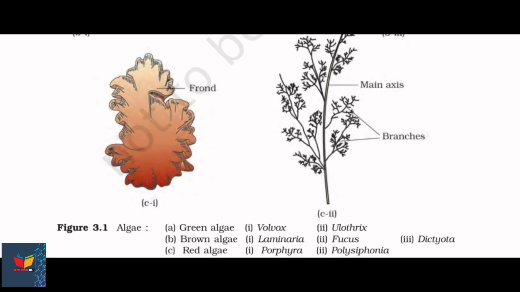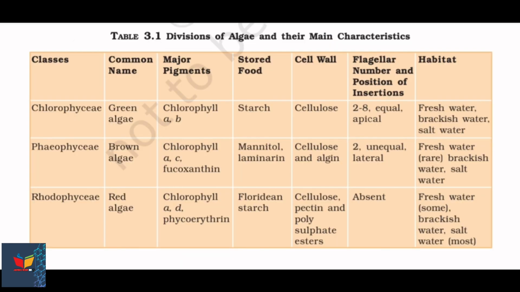Now this figure represents red algae, Rhodophyceae. First, figure C1 represents Porphyra showing frond, and second figure represents Polysiphonia showing main axis and branches. Last but not the least, let's end this video with the most important table, divisions of algae and their main characteristics. Their classes are given: Chlorophyceae, along with common name green algae, major pigments chlorophyll A and B.